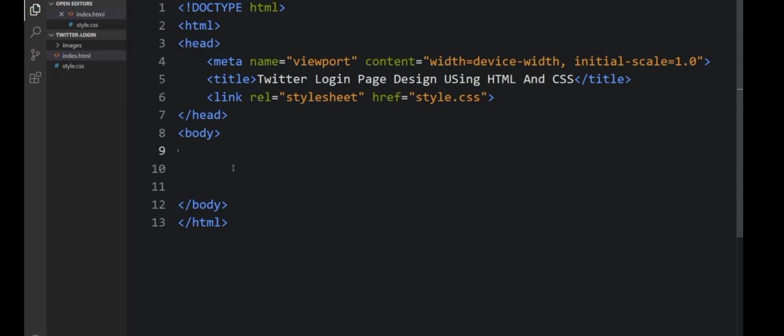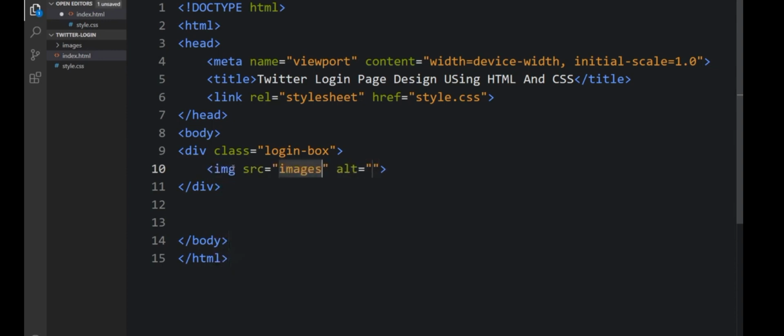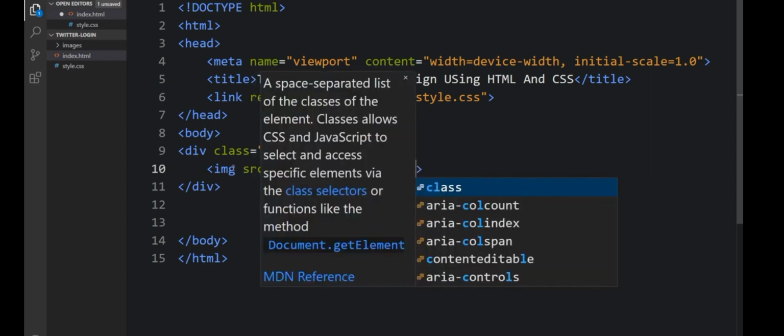So let's come back here and create the div for the login box. Now I'll be creating the images for the sign-in and other stuff like that, inputting everything in between the div here. First is the image, the Twitter logo.